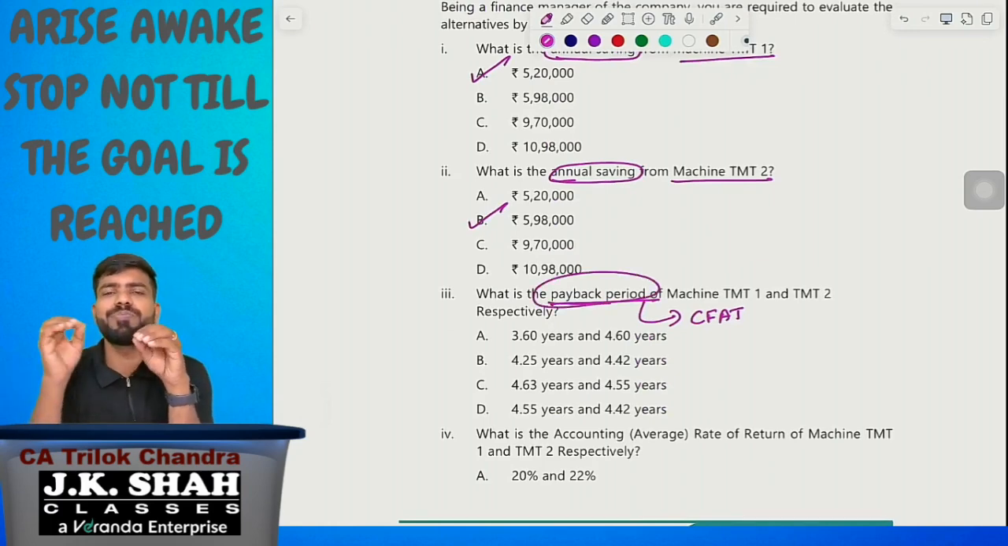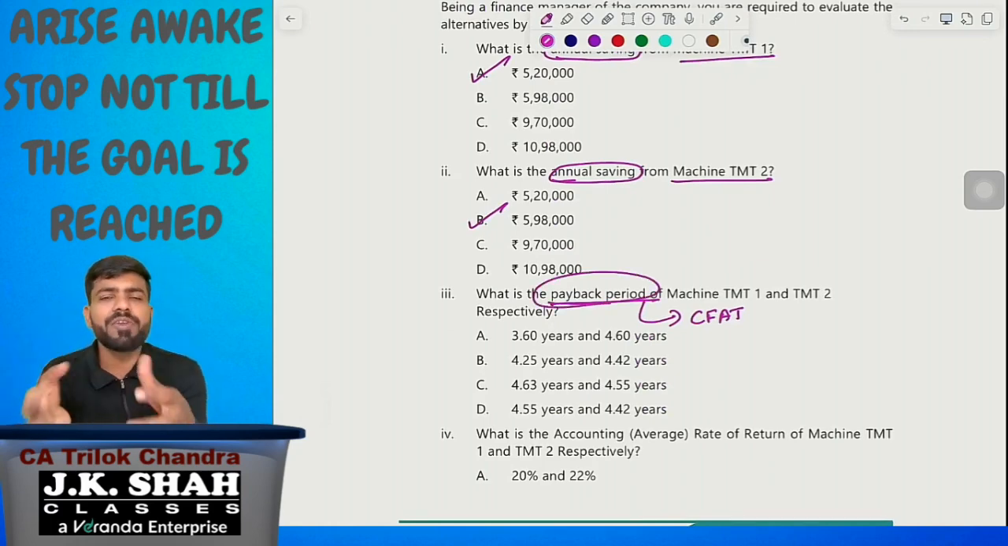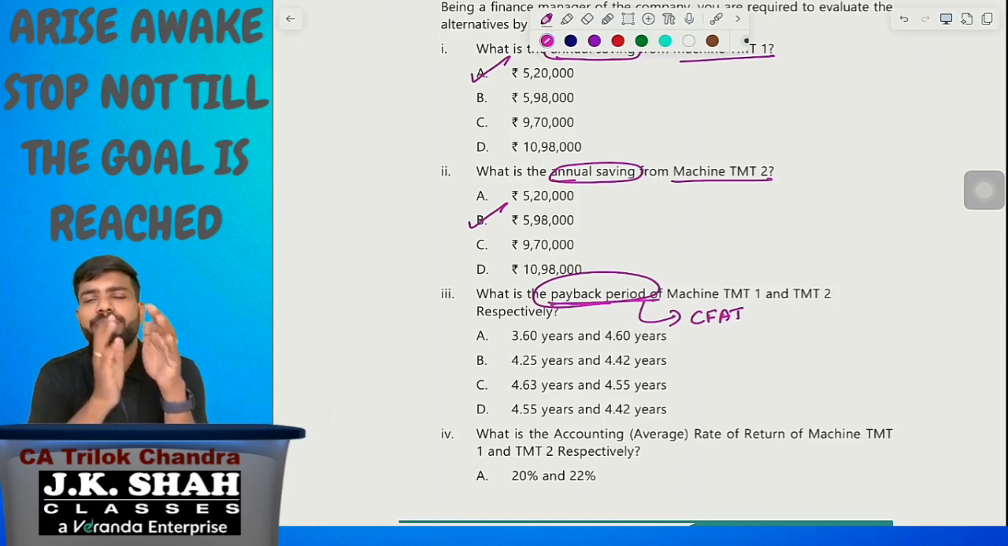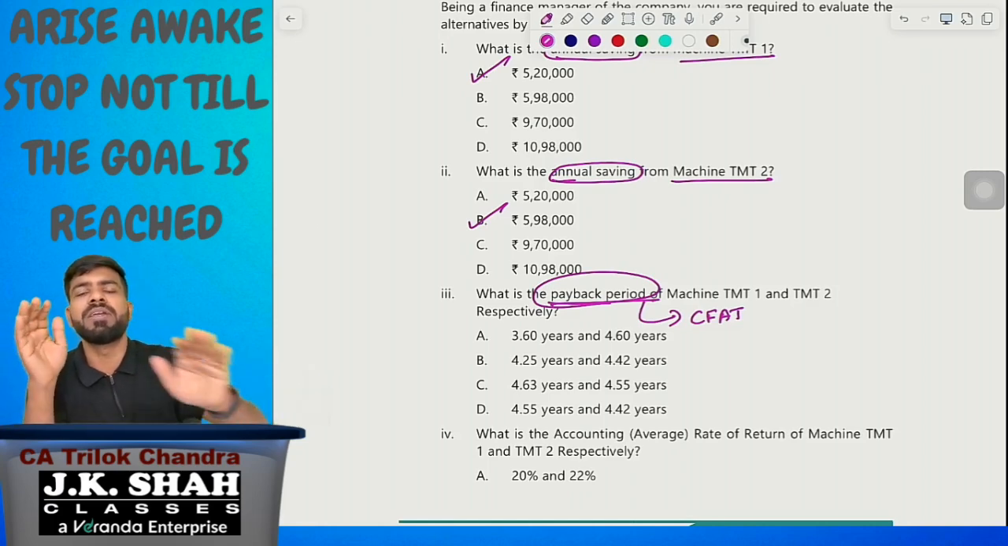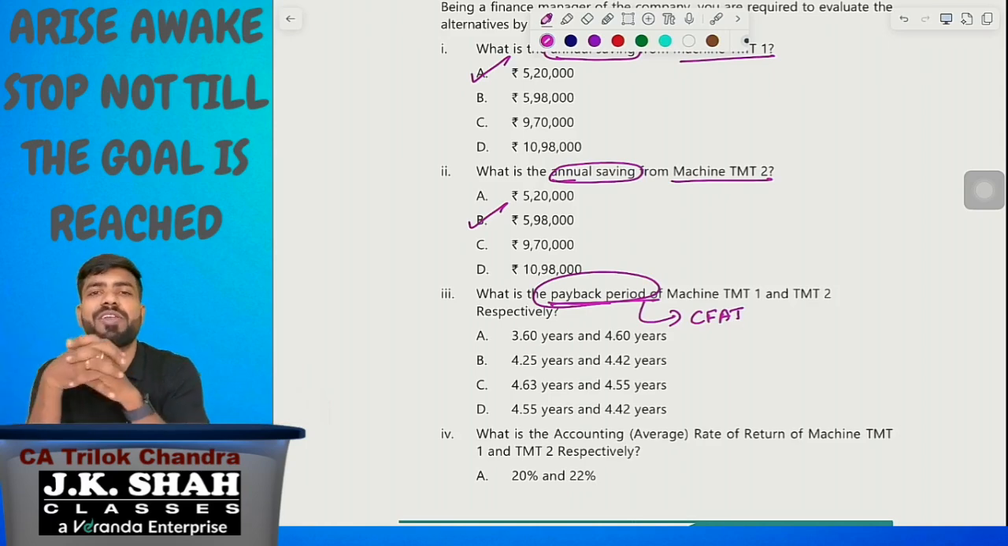Next, they are asking payback period. First of all, what is payback period? The time taken to get back the investment amount is called payback period. We have 2 types of payback periods: payback period and discounting payback period. Payback period is without time value of money. Discounting payback period is with time value of money.